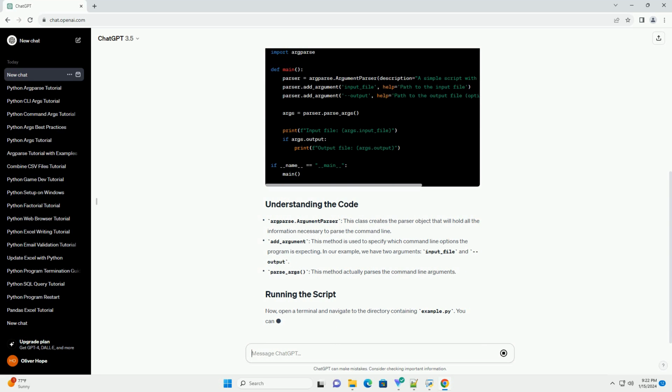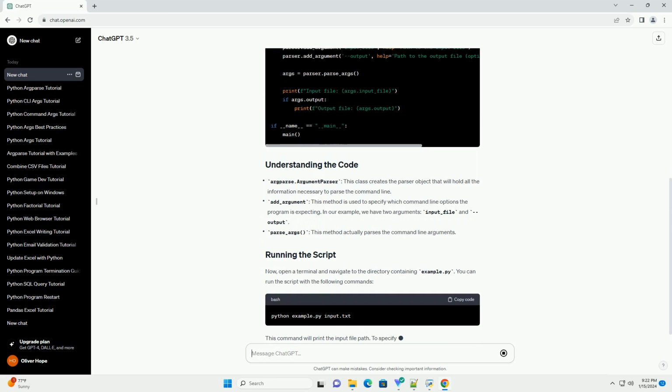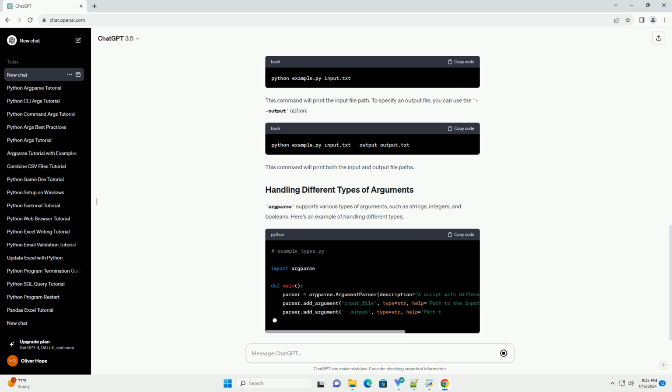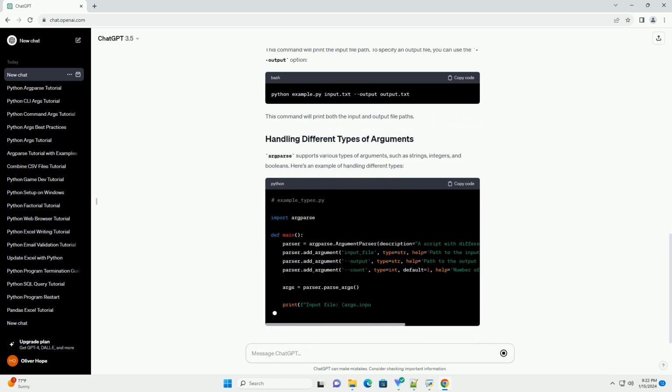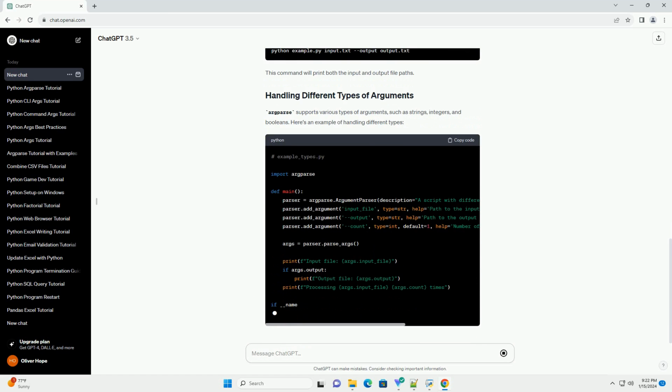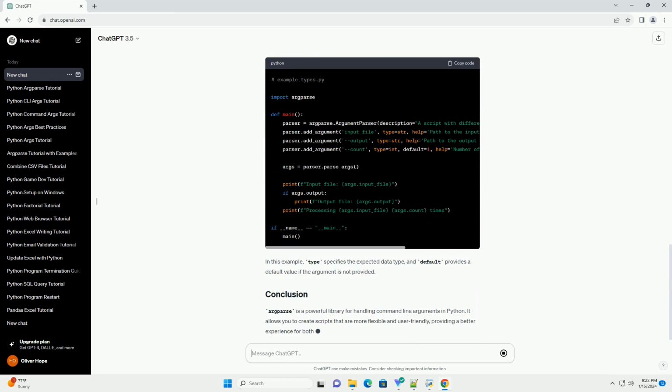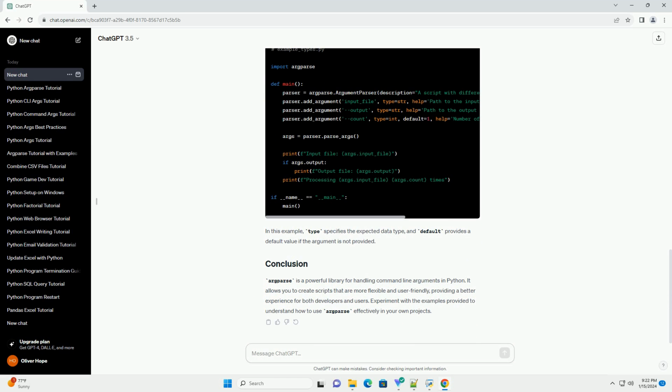Let's create a simple Python script that uses command line arguments. Create a file named example.py with the following code. Now, open a terminal and navigate to the directory containing example.py. You can run the script with the following commands.